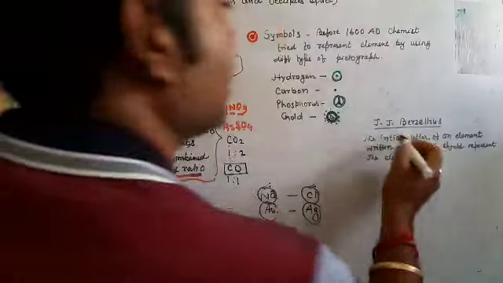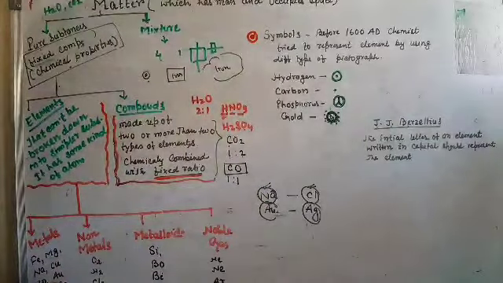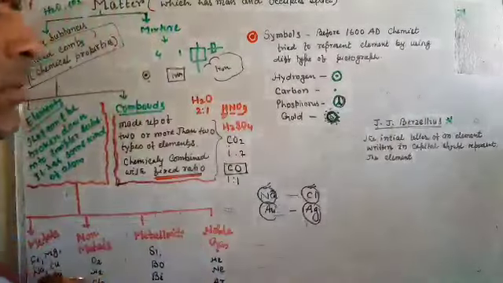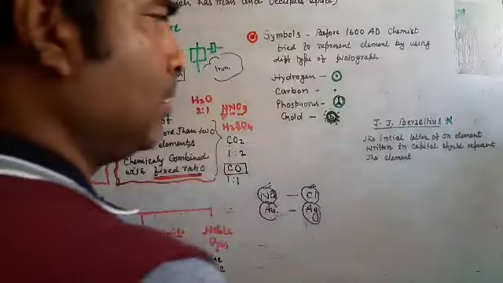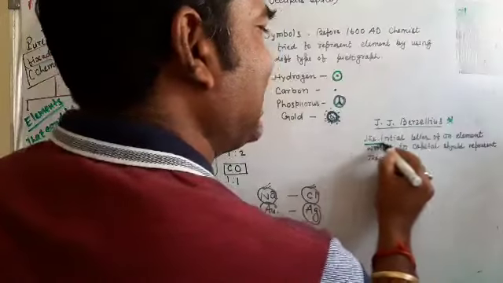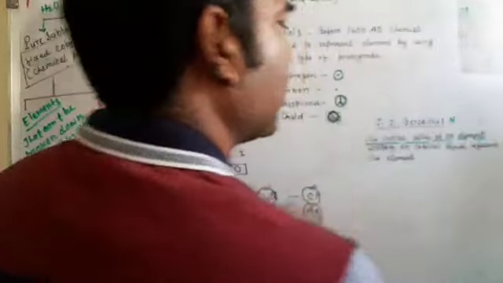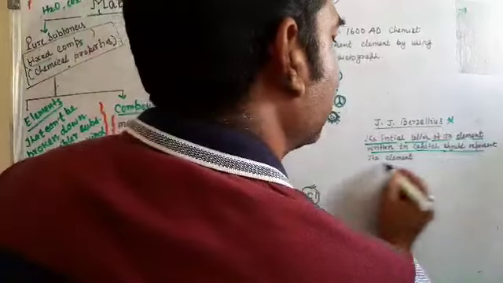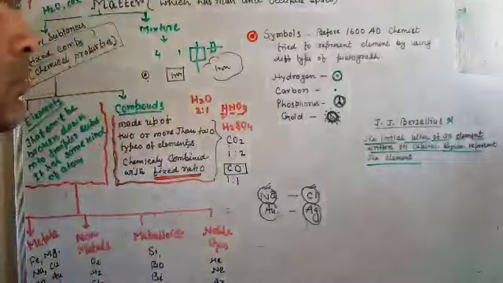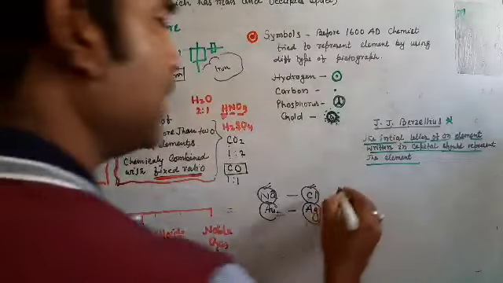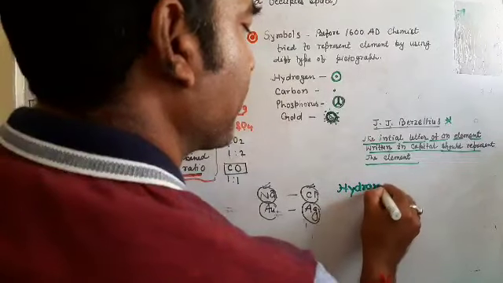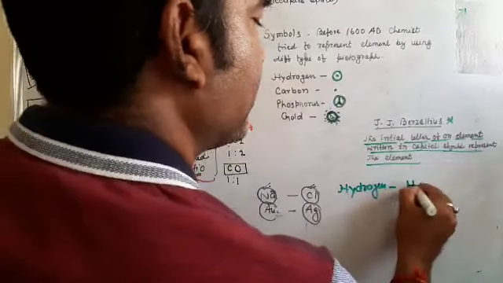Then a chemist, J. Berzelius, I think John Jacob Berzelius, the scientist's name, suggested that the initial letter of an element, written in capital, should represent the element. That means hydrogen starts with H. The symbol of hydrogen is H.